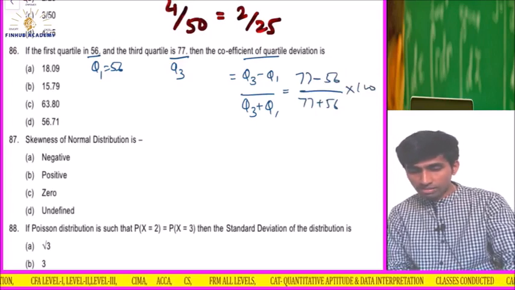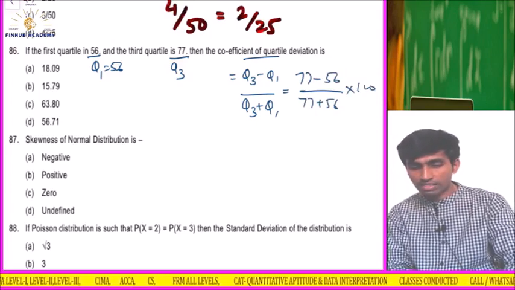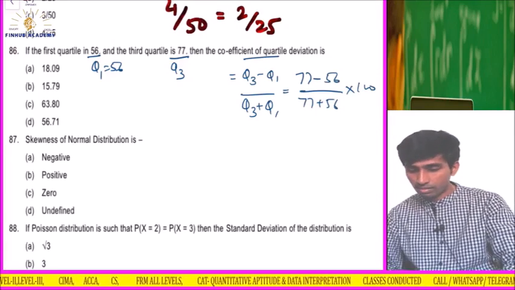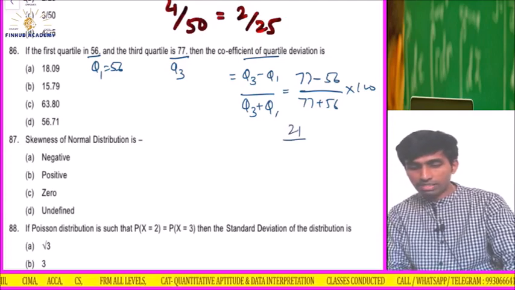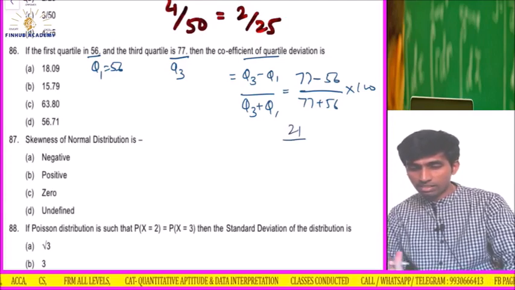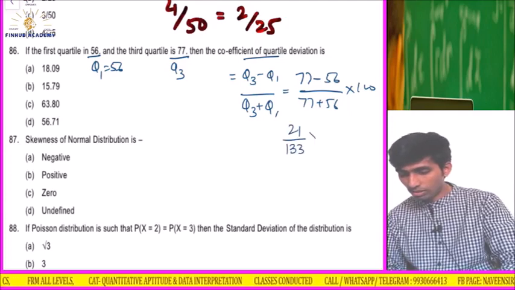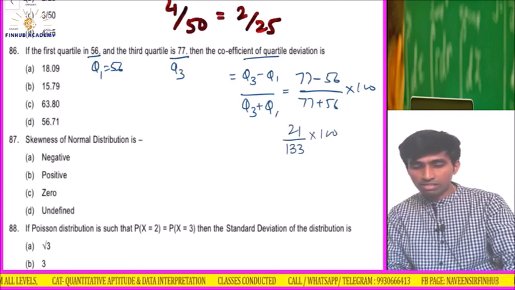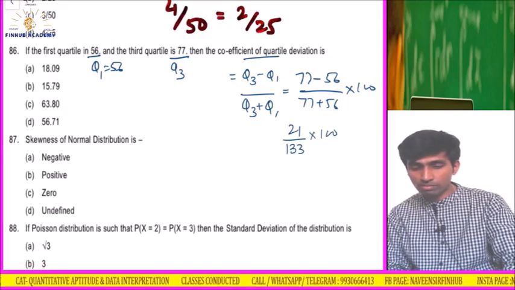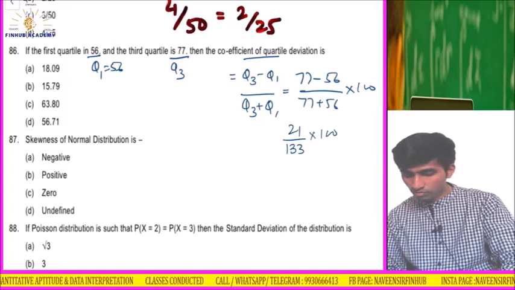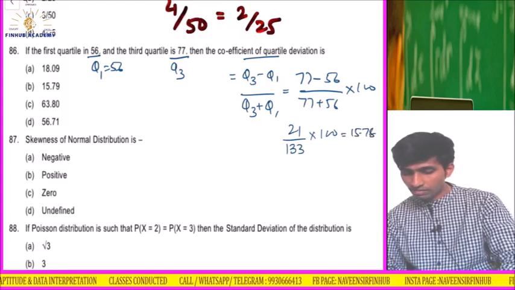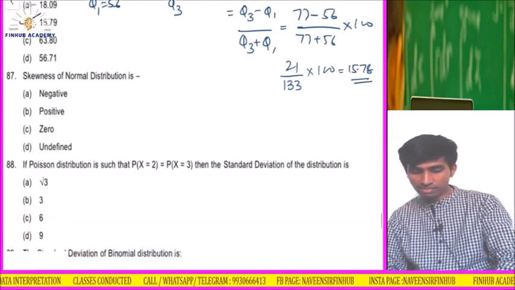Okay, 77 minus 56 comes 21, upon 77 plus 56, which is 133, into 100. So 21 divided by 133 into 100 becomes 15.78. So 15.78 is the answer. So option B. Okay, easy question.